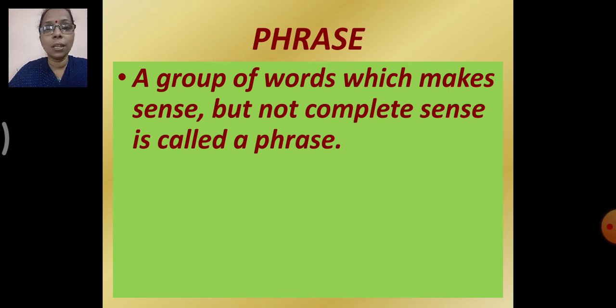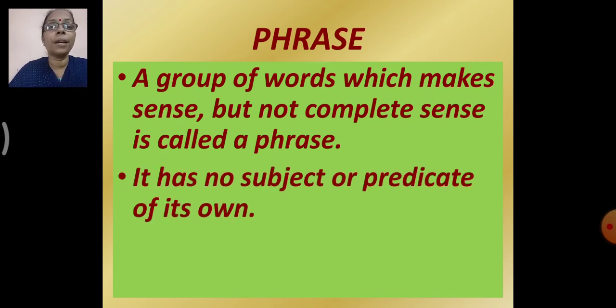Now we have seen in these examples that the group of words was incomplete, and at the same time there was no subject in it, right? So you can see that a phrase has no subject or predicate of its own. Now subject and predicate in a sentence are clear to you all, children, right?